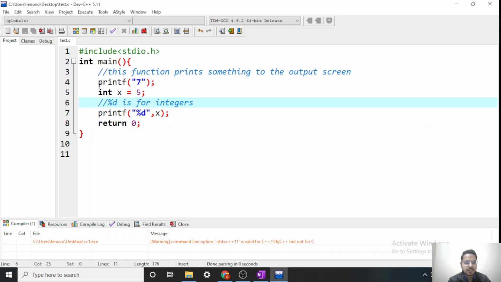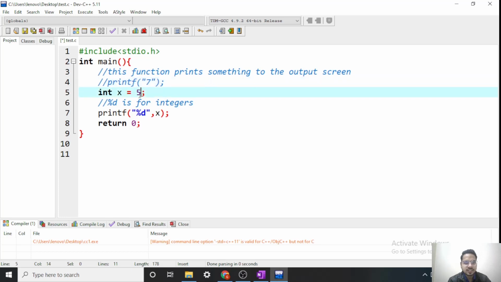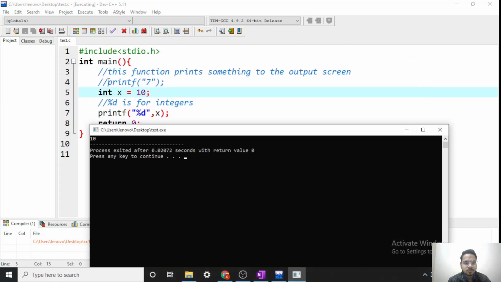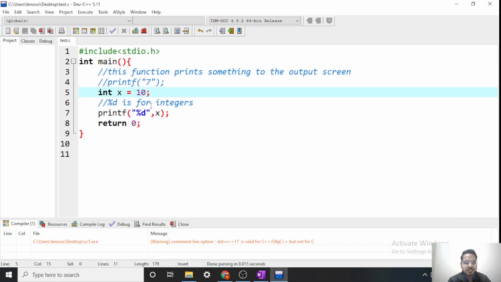Let's verify it. Let's comment this. Okay. Let's change the value of x. Let's say it is 10. Now let's print. Now this printf is a comment now, so that's why we are not printing 7. Value of x is 10. We are printing the value of x and 10 gets printed. So this is how we print the variables.